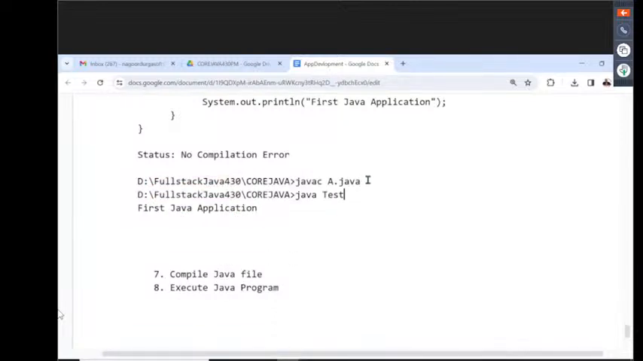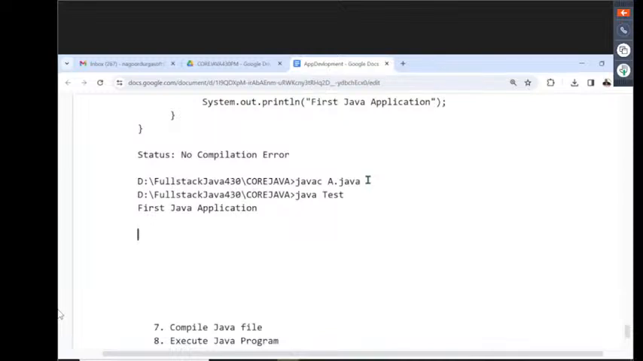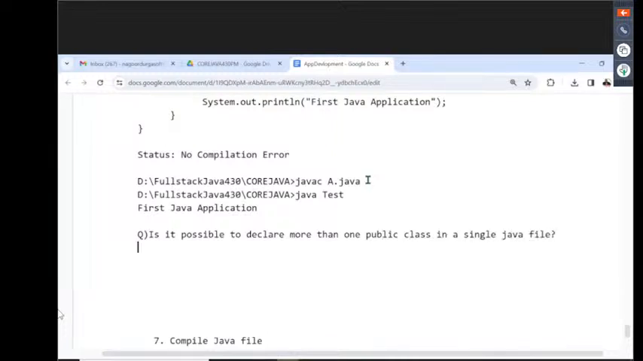But now I'll ask one important interview question. Now try to answer it. What is our question here? Is it possible to declare more than one public class in a single Java file? Is it possible to declare more than one public class in a single Java file? Right, so this is the question we have to follow.